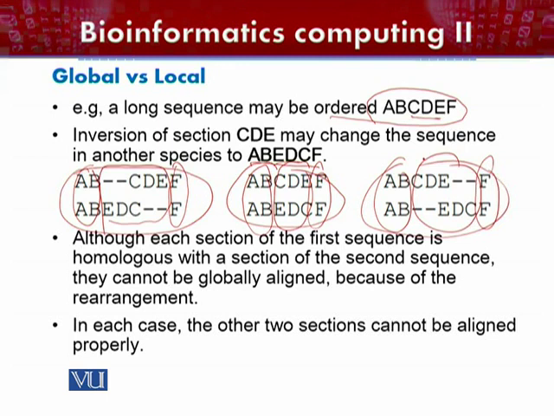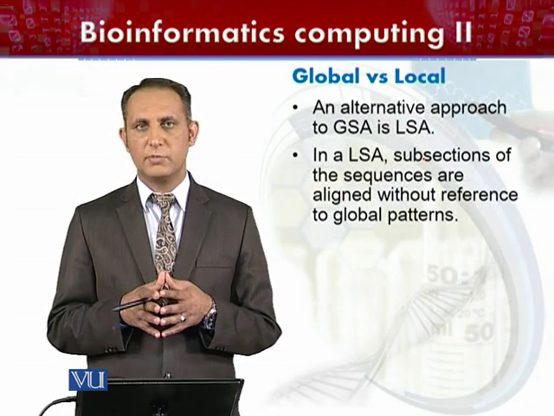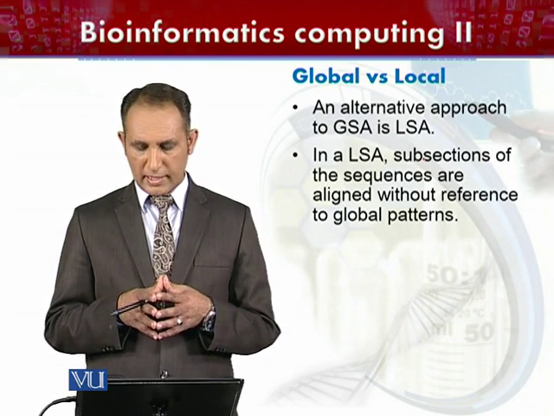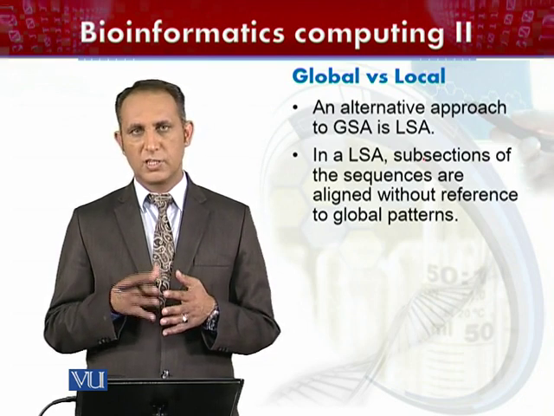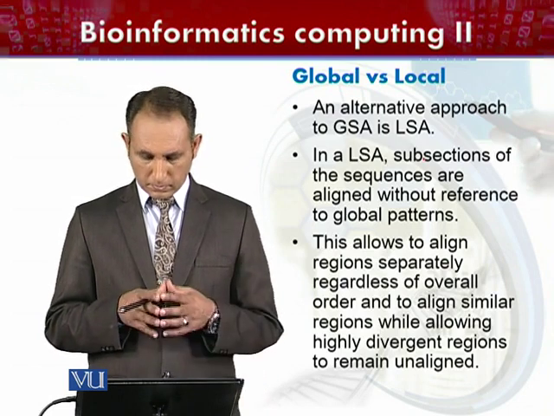So the alternative approach is local sequence alignment rather than global sequence alignment. In local sequence alignment we align the subsequences without reference to the global patterns.